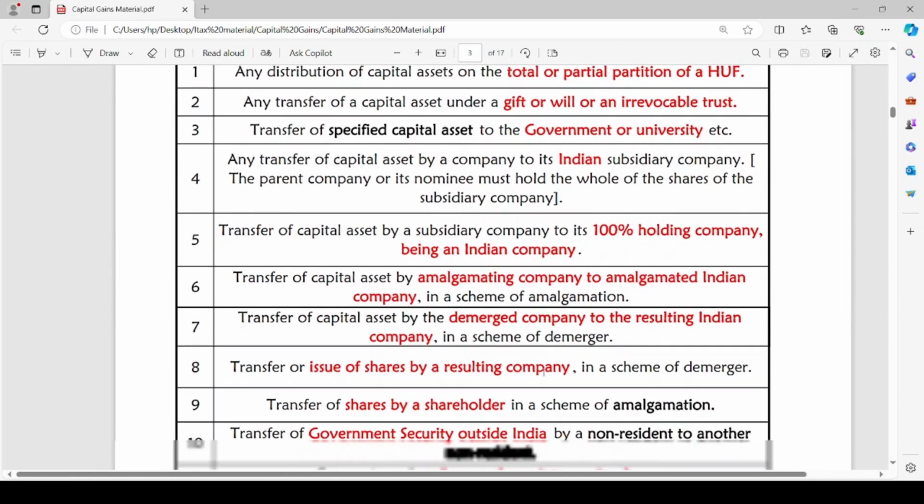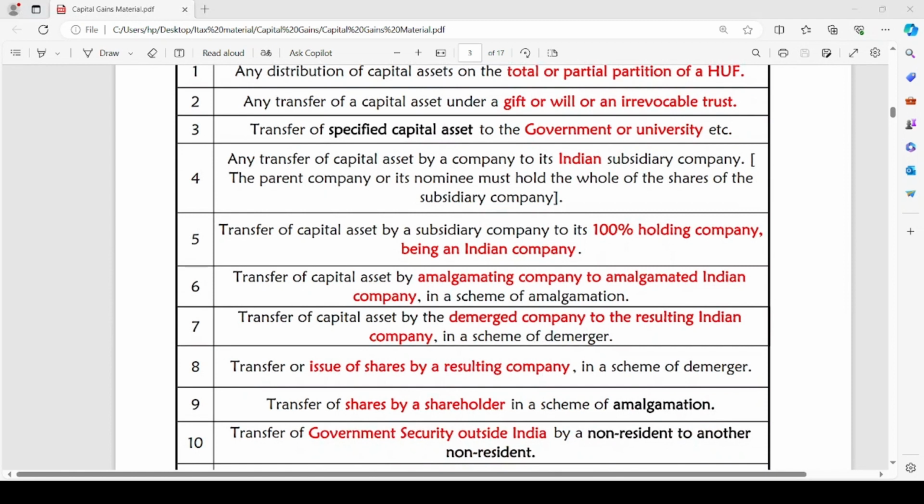Let us discuss these 6 points once again. So the fifth point says transfer of a capital asset by a subsidiary company to its 100% holding company being an Indian company. The sixth one is transfer of capital asset by an amalgamating company to amalgamated Indian company in scheme of amalgamation.